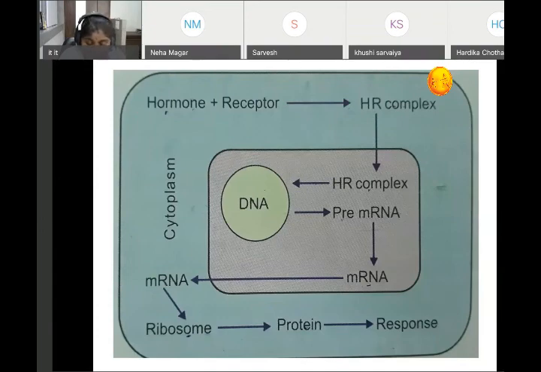See, there are three terms: normosecretion, hyposecretion, and hypersecretion. Normosecretion means normal. Hyposecretion means decreased secretion. And hypersecretion means increased secretion, more than normal. So these two, hyposecretion and hypersecretion, give you disorders.